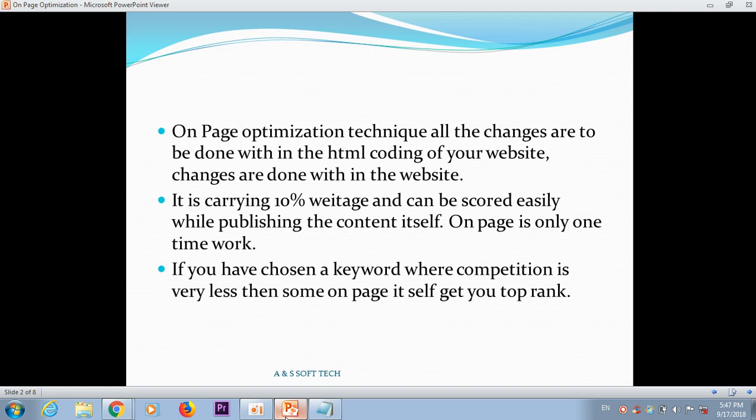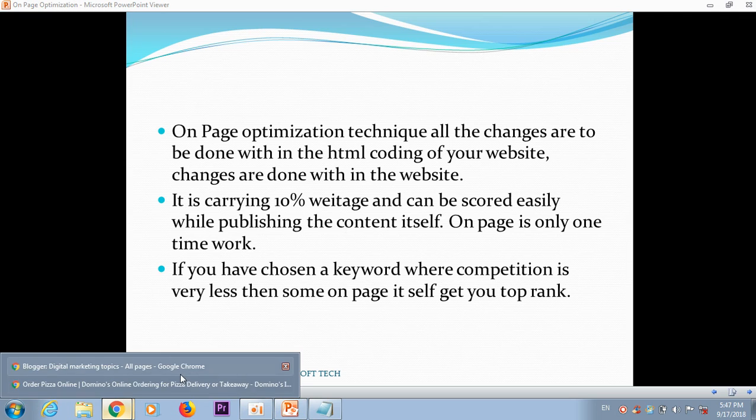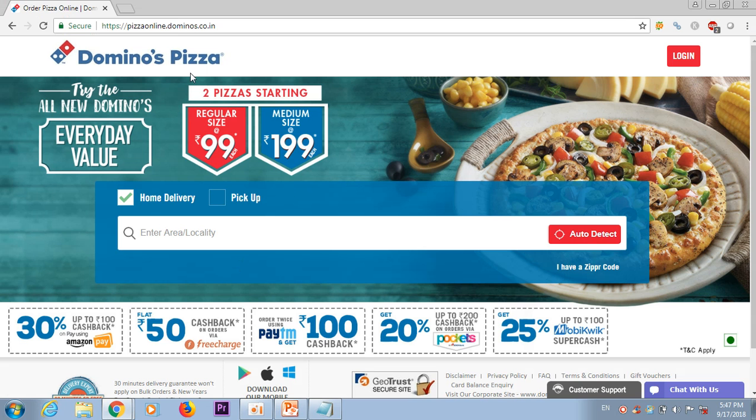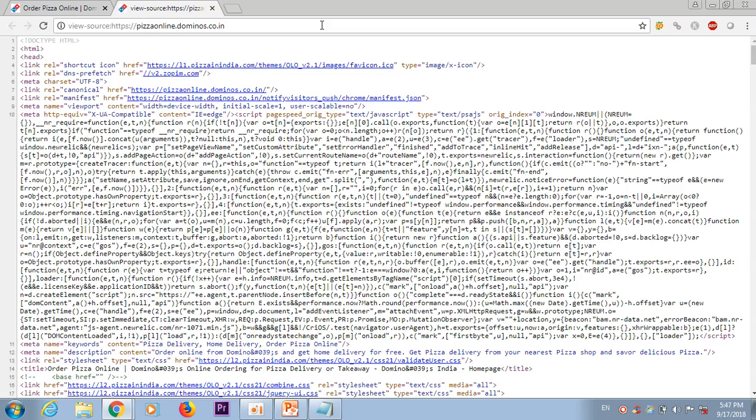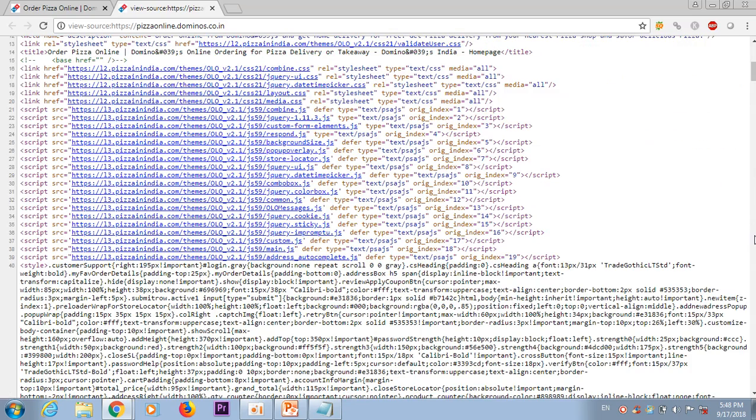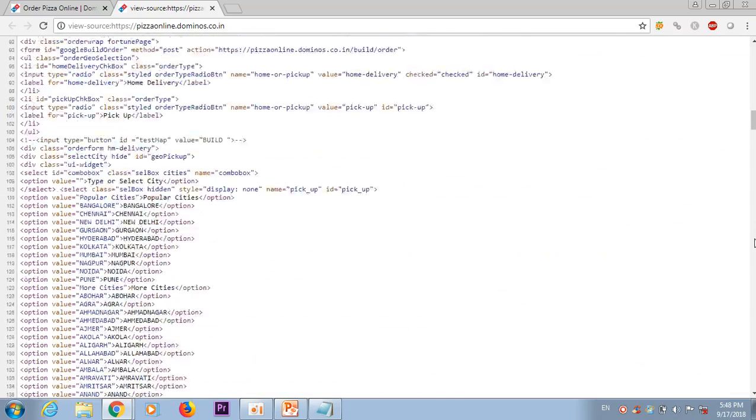So what is the checklist, what are the things we have to check? For example, take a pizza website. If you press Control+U, you will go to the source code.